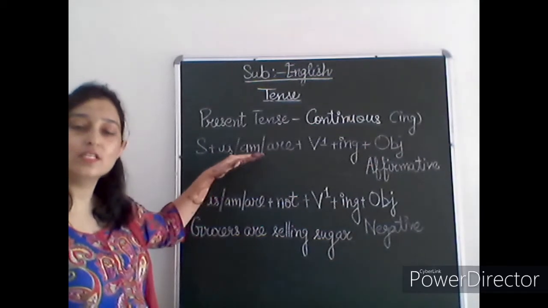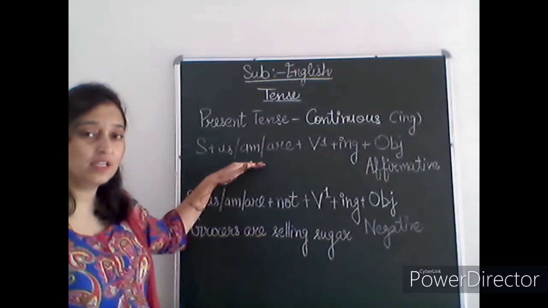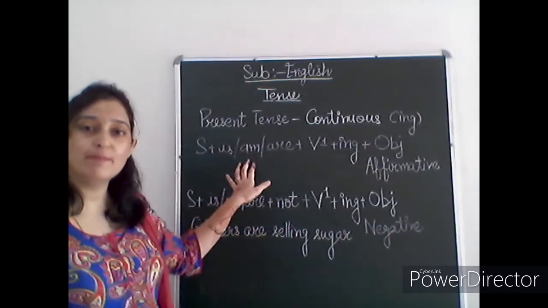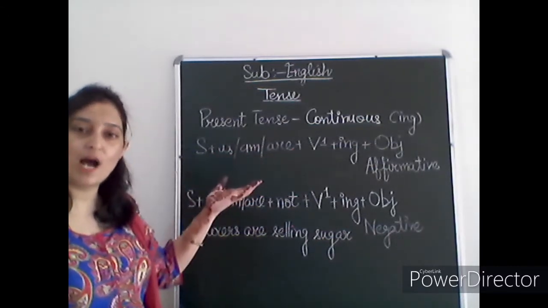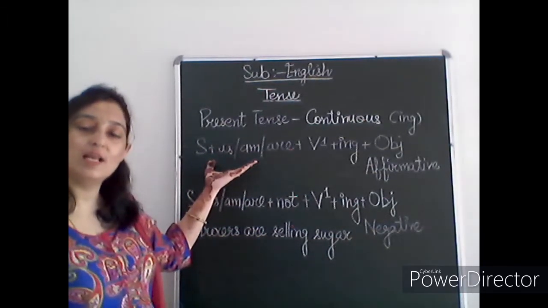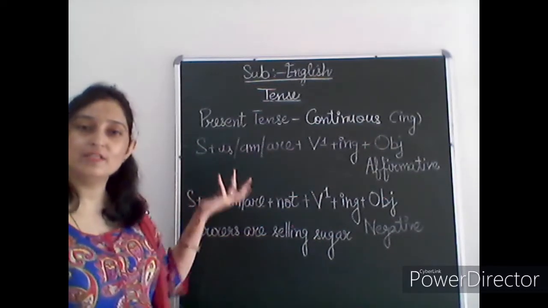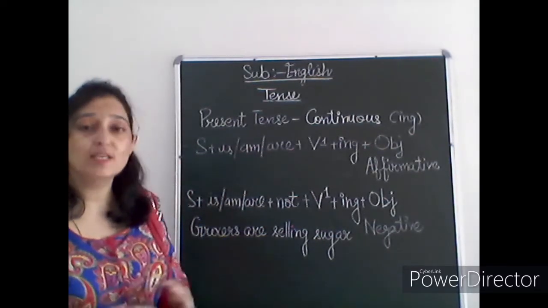If you concentrate here, is, am, are shows that this is present, and if you replace is, am, are with was, were, then this will be your past. And if you replace is, am, are or was, were with will, shall, then it will be your future category. So see, it's very simple to understand.